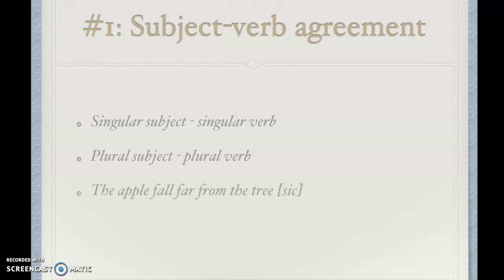For example, in the sentence, "The apple fall far from the tree," the subject apple and the verb fall do not correspond. The apple is singular, therefore the verb should be falls. The apple falls far from the tree. Or in the example, "Birds of a feather flocks together," the subject birds is plural. Therefore, the verb should be flock rather than flocks.